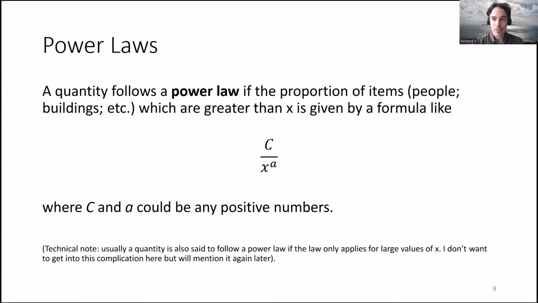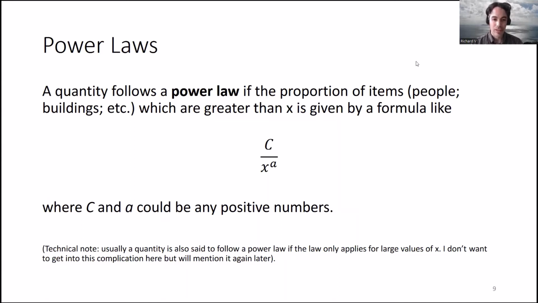So the kind of pattern we're looking at in this talk is a power law, and a power law is defined like this. A quantity follows a power law if the proportion or percentage of items which are greater than X is given by a formula like C divided by X to the A, where C and A could be anything. So a number C divided by X to the power of a number A. And that's basically a power law. So it's a lovely, simple formula.